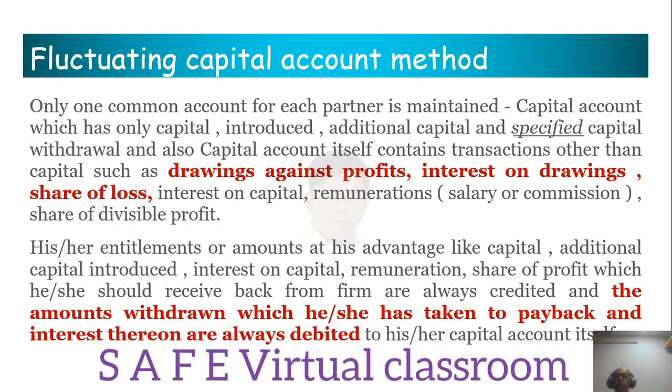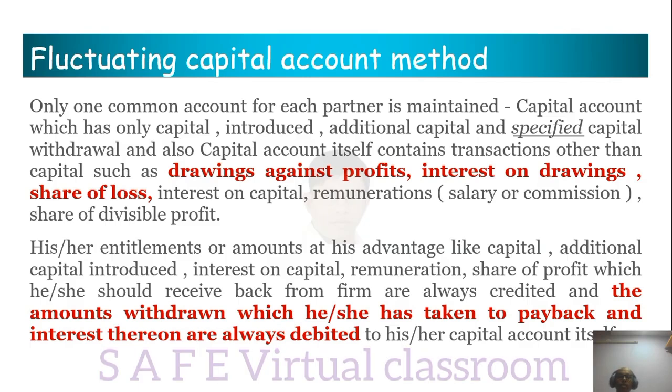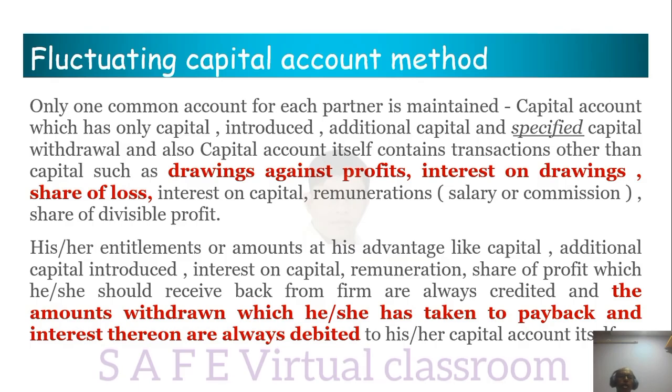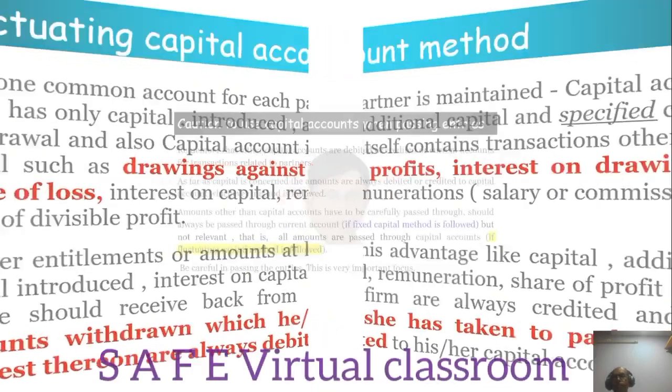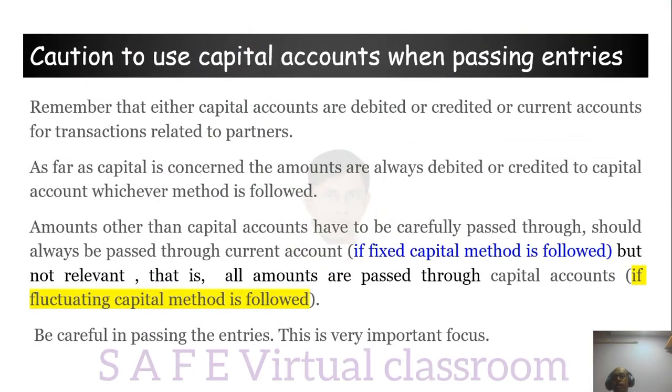His or her entitlements, or amounts at his advantage, like capital, additional capital introduced, interest on capital, remuneration, share of profit, which he or she should receive back from the firm, are always credited, and the amounts withdrawn which he or she has taken, to pay back, and interest thereon are always debited to his or her capital account. So remember this, or you remember the debit and credit aspect. Caution to use capital accounts when passing entries. Remember that either capital accounts are debited or credited, or current accounts, for transactions related to partners.